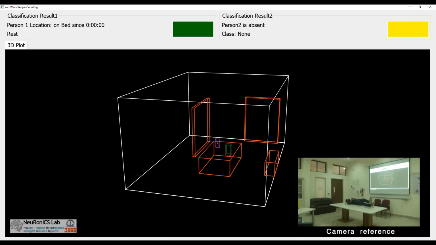Now, while the person is going to bed, the classification shows that it is on bed, and the timer launches showing that the location of that person is on the bed. Because the person is at rest on the bed, the classification shows that the person is at rest, and the timer keeps running. Once he gets up, the timer stops, and it shows that the person got up from the bed and is at rest.